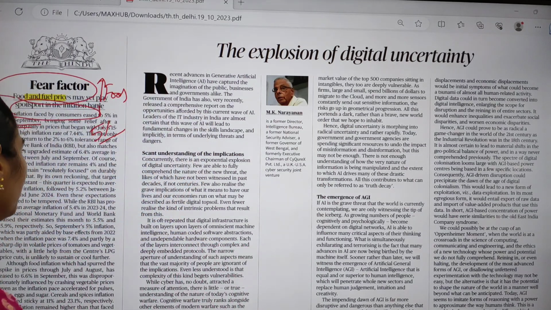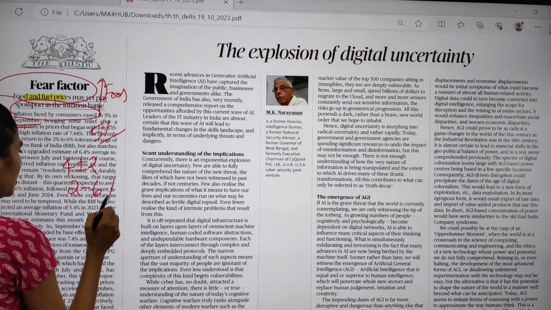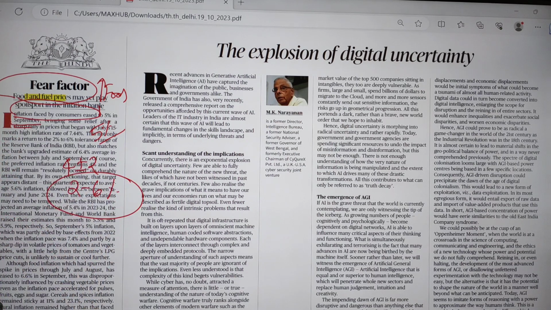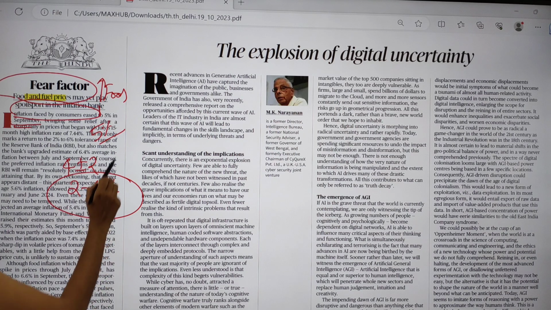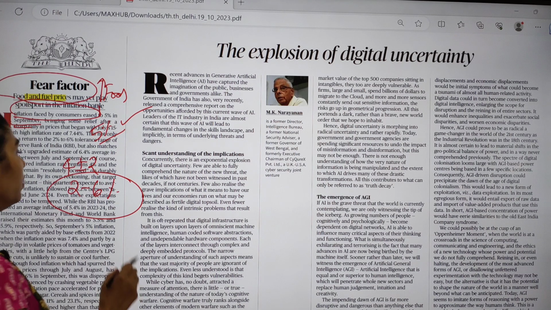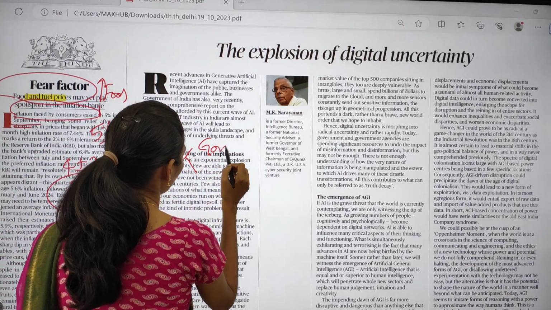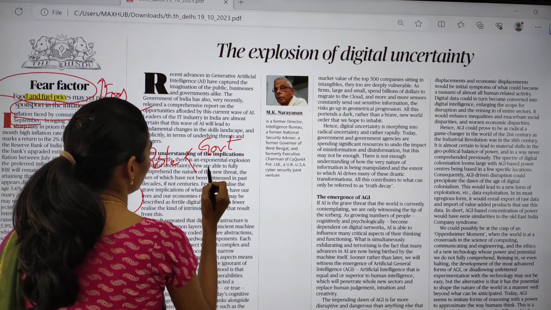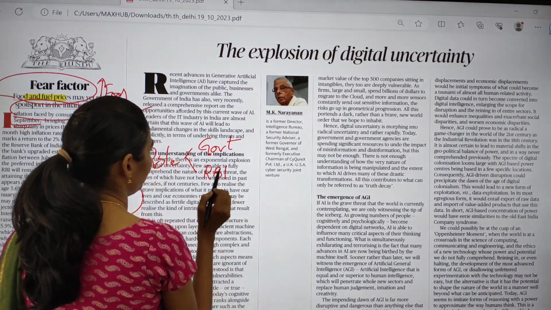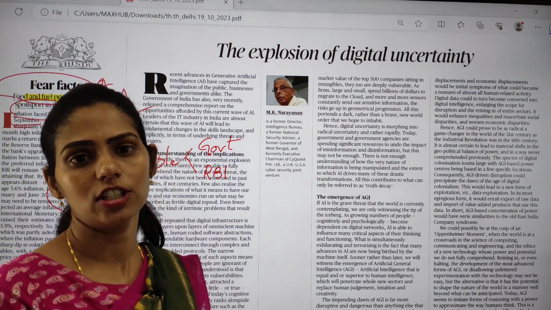So what is the normal limit? That is 4 plus or minus 2, that is 2 to 6%. We have to maintain this inflation, and now it is around 5%. Yes, correct. So here we have to see what is the role of government as well as RBI in controlling inflation. Yes, RBI and government play a very important role in controlling inflation.